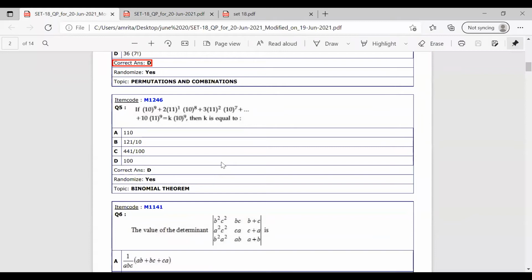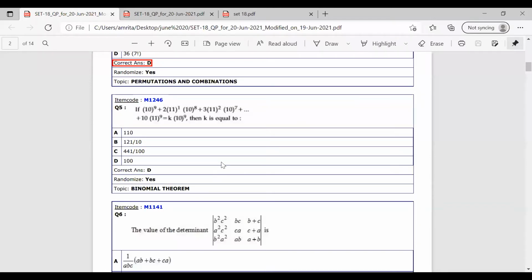If 10 raised to 9 plus 2 into 11 into 10 raised to 8 plus 3 into 11 square into 10 raised to 7 plus etc. plus 10 into 11 raised to 9 is equal to k into 10 raised to 9, then k is equal to. So we are given a series-like arrangement.